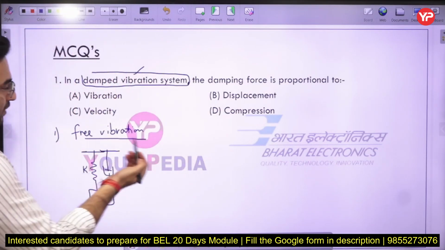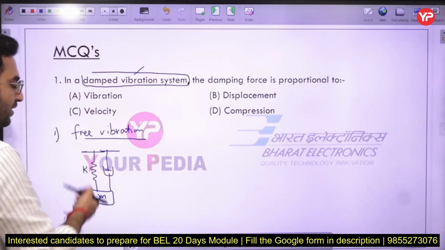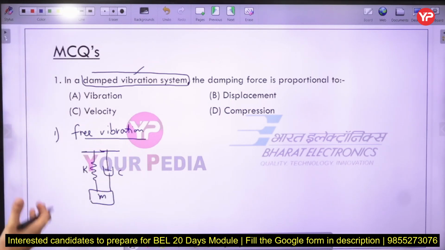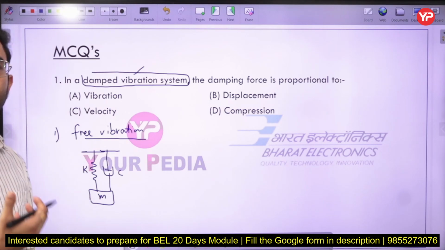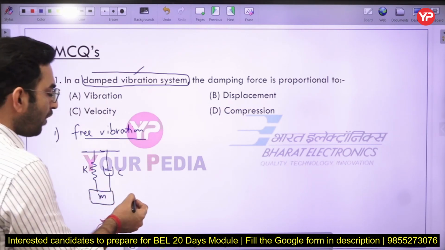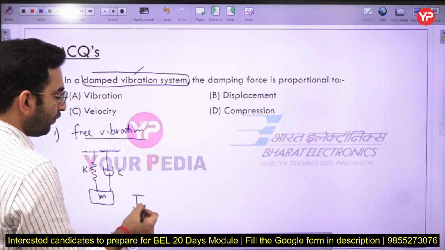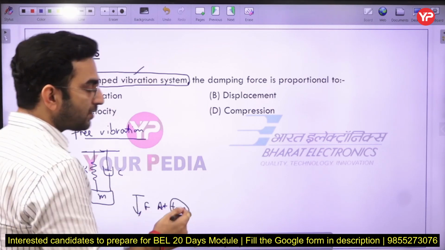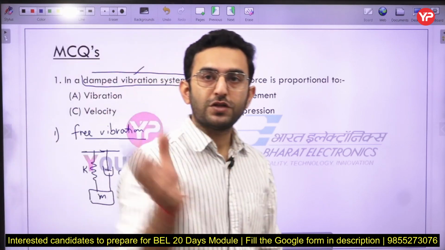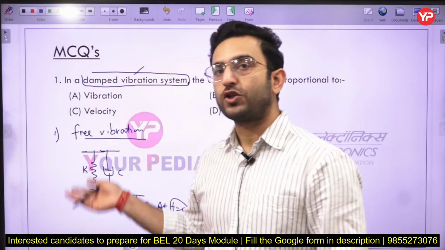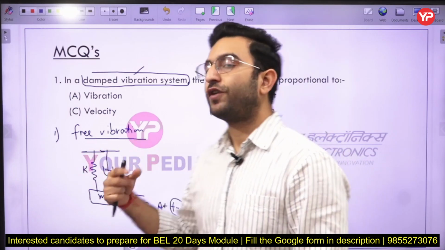So this is a simple vibrating system in which we have a mass, a spring, and a damper. Here C represents the damping coefficient of this damper. If you apply a force over the system at time t equal to 0, and after providing some disturbance you remove all the forces and the system vibrates on its own, then we say it is a case of free vibration.